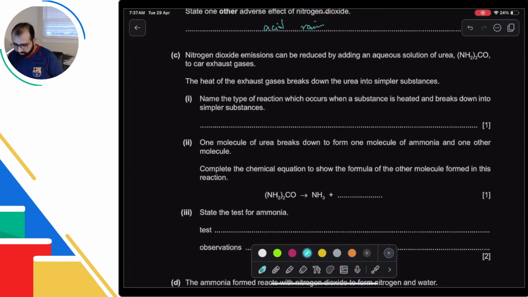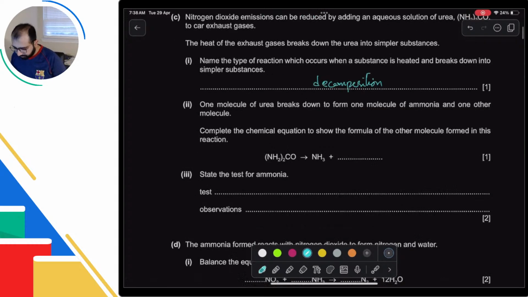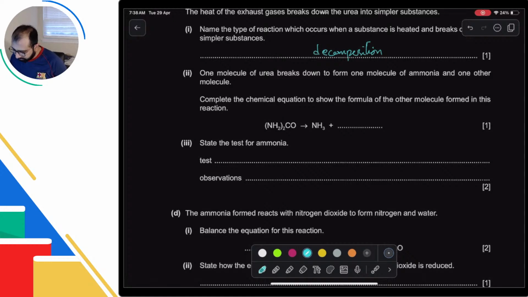Alright, next question. Name the type of reaction which occurs when a substance is heated and breaks down to simpler substances. Decomposition, right? But you can write full thermal decomposition if you want, but it's not really required. One molecule of urea breaks down to form one molecule of ammonia and one other molecule. Okay, so we just need to make sure that it's balanced. And what do we have left?